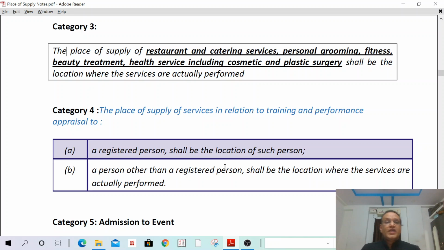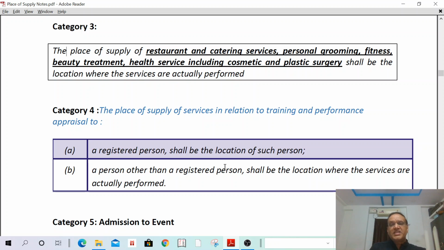In the third category, in case of restaurant and catering services, personal grooming, fitness, beauty treatment, health services, including cosmetic and plastic surgery, what is the place of supply? Place of supply shall be the location where services are actually performed. Suppose Shah Rukh Khan, a film actor based out of Mumbai, came to Hyderabad for some cosmetic surgery or plastic surgery. In such a case, what is the place of supply? The place where it is actually performed. It is performed in Hyderabad, therefore the place of supply is in Hyderabad only.